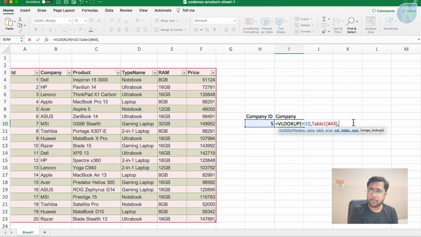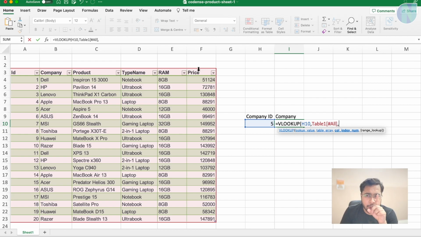Now after it, I will put a comma here. After putting a comma, there is a third parameter, which is column_index_number. What does this mean? This specifies the column number from where we need to return the value. So you can see here there are multiple columns. This is column 1, column 2, column 3, column 4, column 5, column 6.